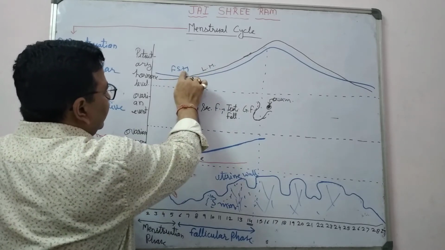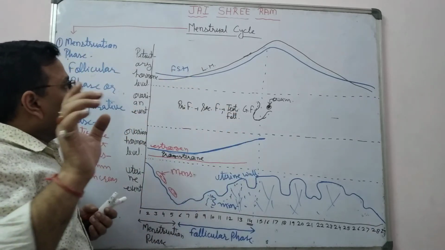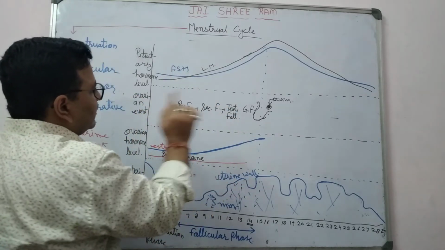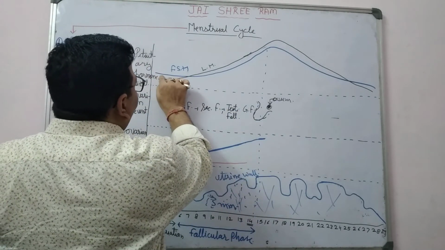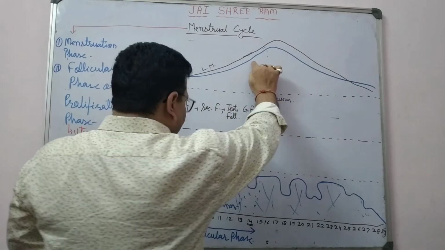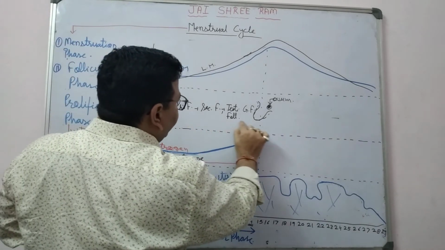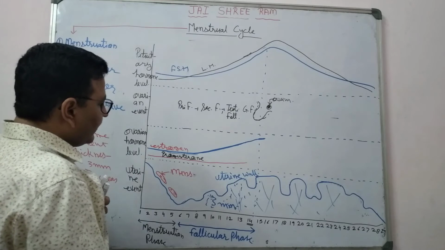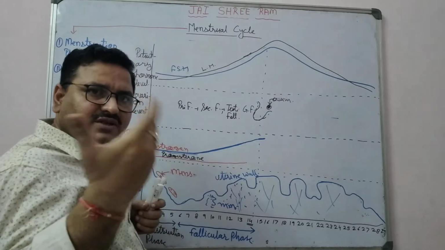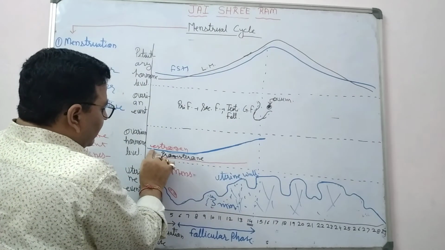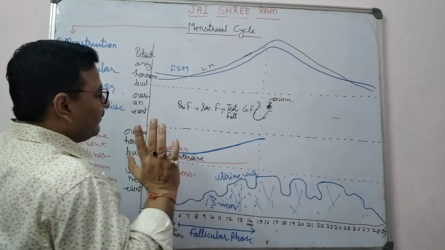Follicle stimulating hormone, released by the anterior pituitary gland, is responsible for the development of the Graafian follicle. So the level of follicle stimulating hormone also increases during the follicular phase, right? As a result, development of the Graafian follicle takes place. Due to the development of the Graafian follicle, a large amount of granulosa cells develop in it. As a result, the amount of estrogen also increases in the follicular phase.